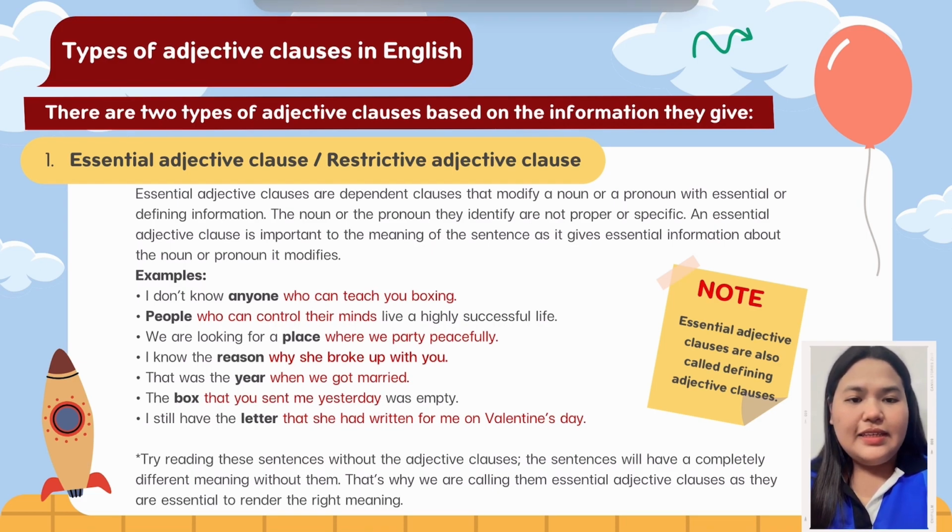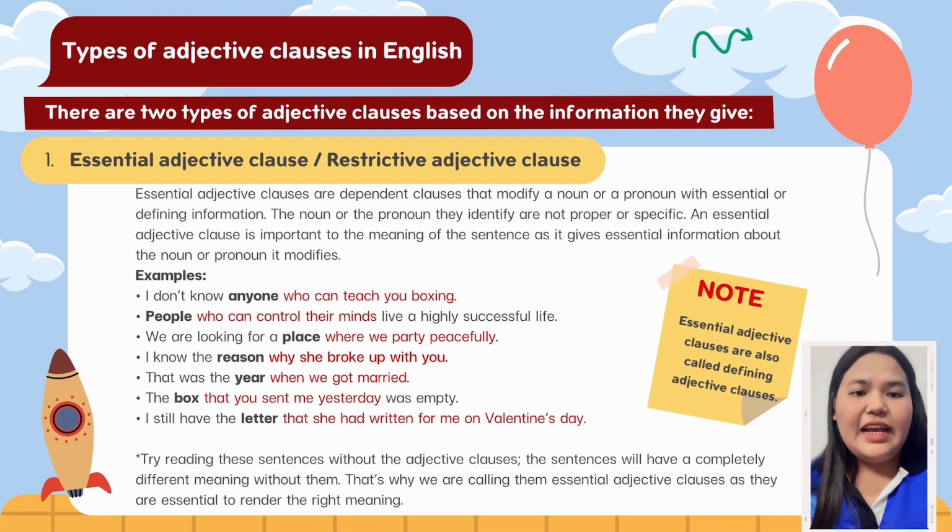1. Essential adjective clause or restrictive adjective clause. Essential adjective clauses are dependent clauses that modify a noun or a pronoun with essential or defining information. The noun or the pronoun they identify is not proper or specific. An essential adjective clause is important to the meaning of the sentence as it gives essential information about the noun or